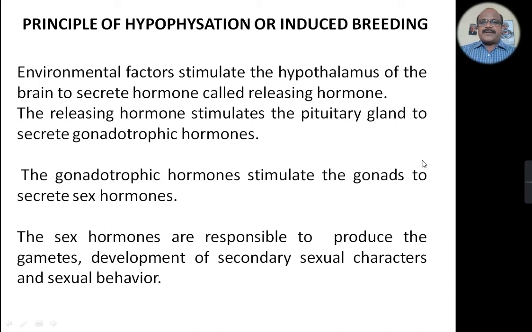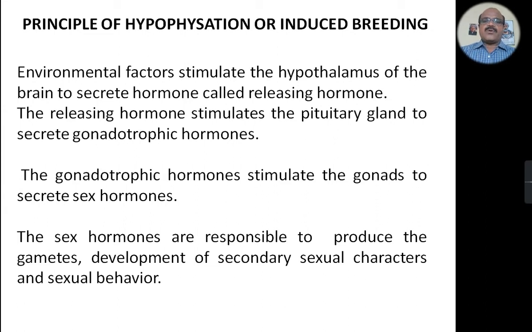In nature, naturally in the fishes, in the aquatic environment, the environmental factors stimulate the hypothalamus of the brain to secrete a hormone called releasing hormone.